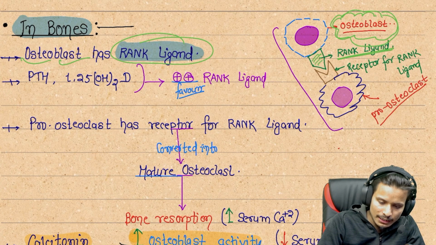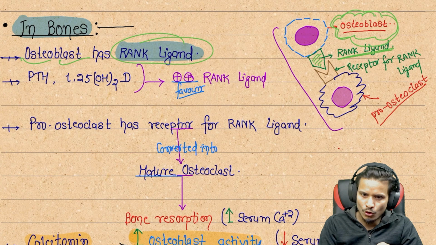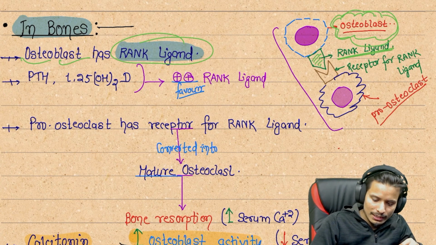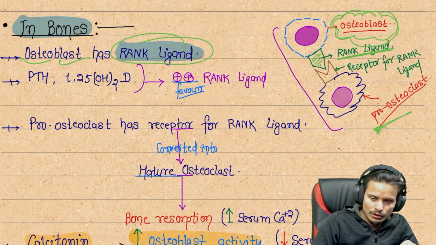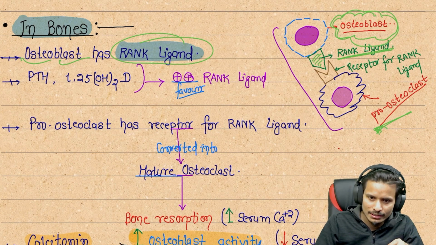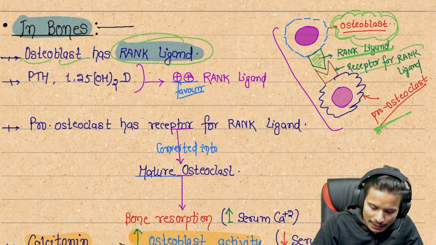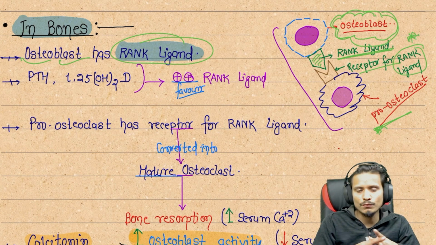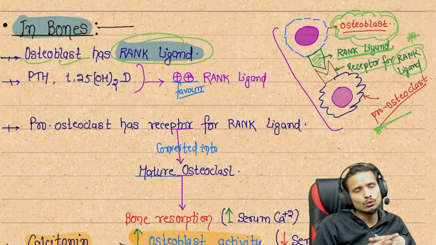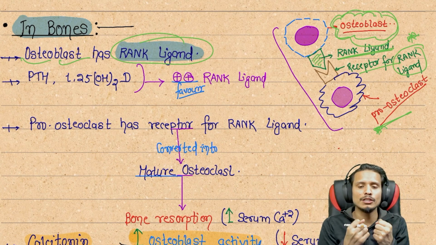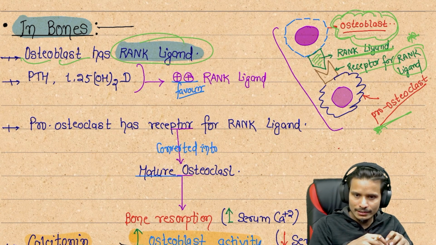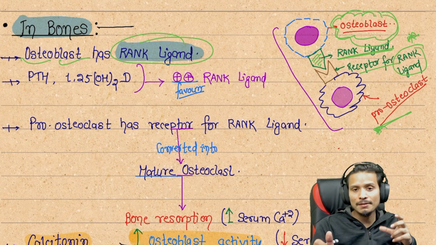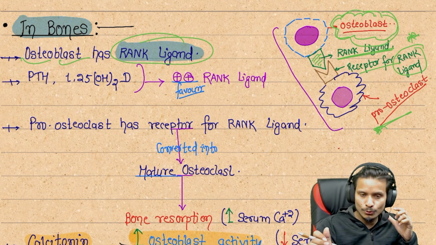On the pro-osteoclast cells, which are before maturation, the receptors for the RANK ligand are present. So the receptors for the RANK ligand are present on the pro-osteoclast cells, but the ligand is present on the osteoblast cells.